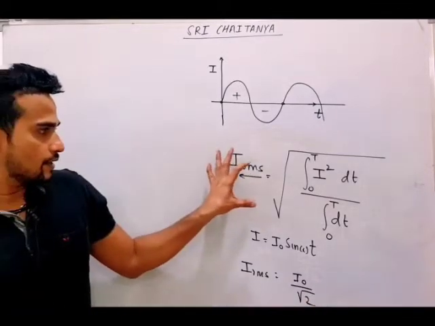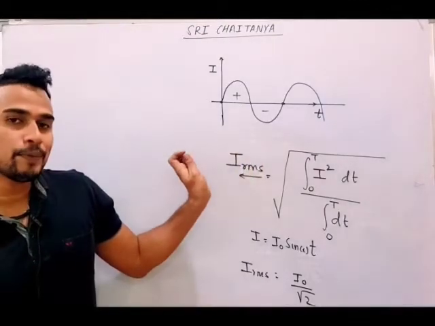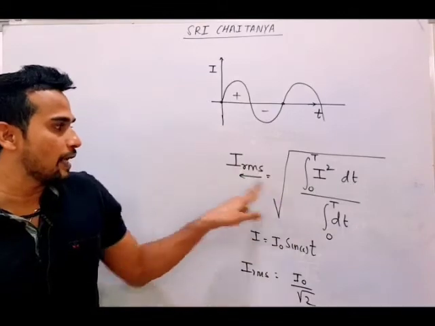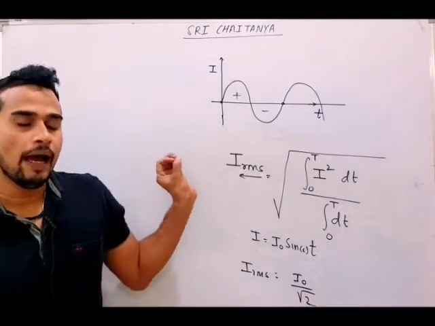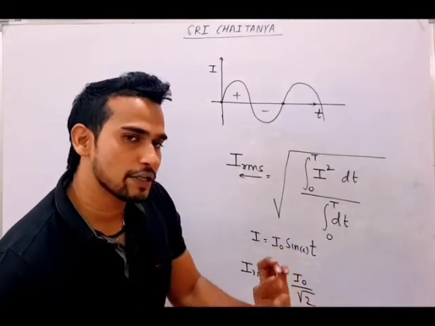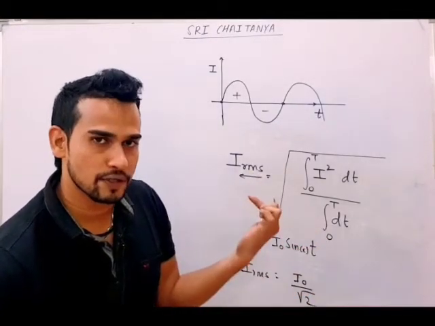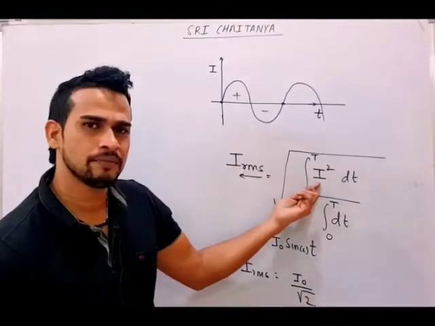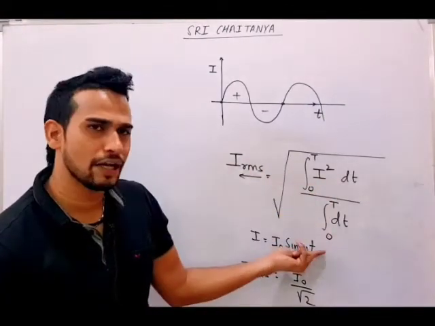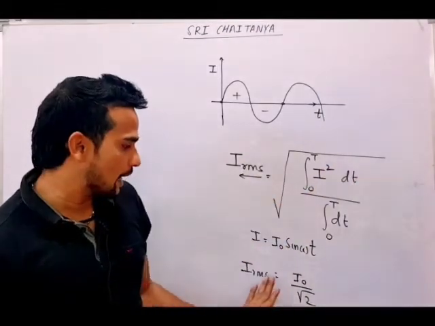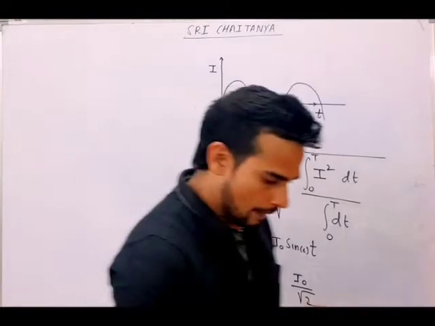So this is the basic formula which you have to remember. You have to keep this result in your mind. This is how we can find out RMS value. IRMS means root mean square. So the first step will be square, the reverse process. Square whose RMS you want to find? Current. So square the current. Then find the mean with the help of integration. Then finally take the square root. So from here we get IRMS as I naught by root 2.